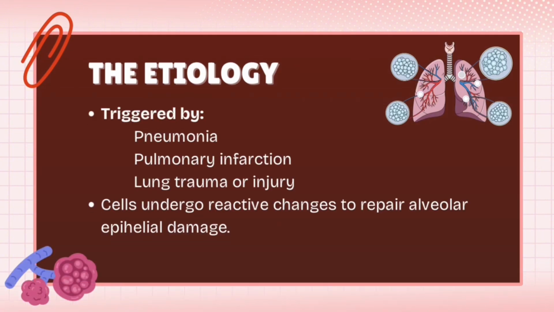So, next is the etiology of the cell. The reactive change are triggered by the condition that damage the alveolar epithelium, such as pneumonia, pulmonary infection, and lung trauma or injury. This change represent a reparative response rather than malignancy.